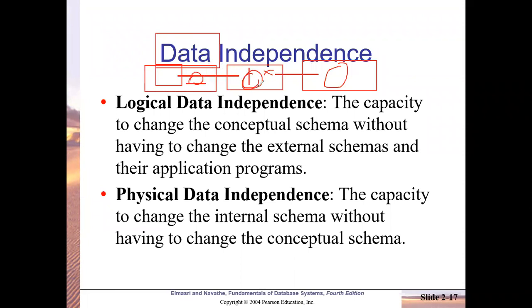Same thing can happen vice versa. You can modify the tables without affecting this. Like last time I gave you an example. For my MCA project, I had to modify my backend. Earlier I had used MS Access, but then those people said it is not allowed. So I changed my backend from MS Access to SQL Server. But my external views need not be modified. I had to just change a few of the connectivity programs, and then only the database had to be imported. Even that importing was very easy. So I could modify the middle level without affecting the other two levels. So this is called data independence. Clear?